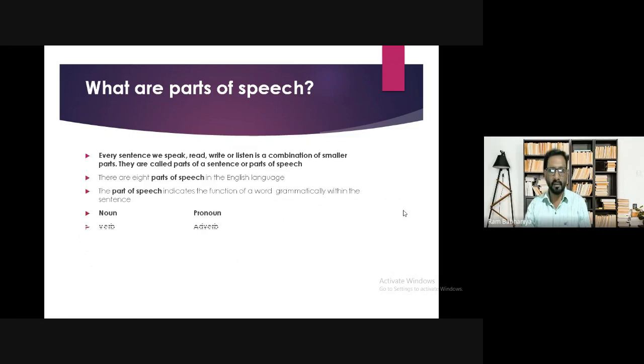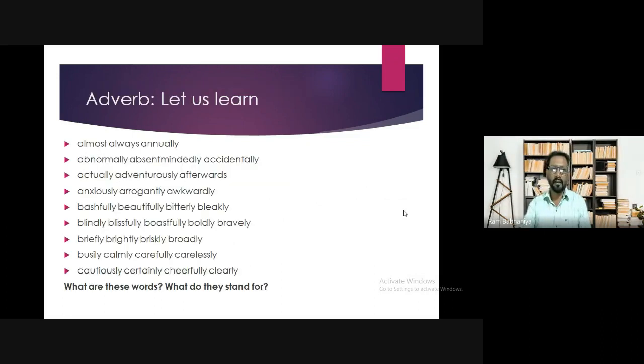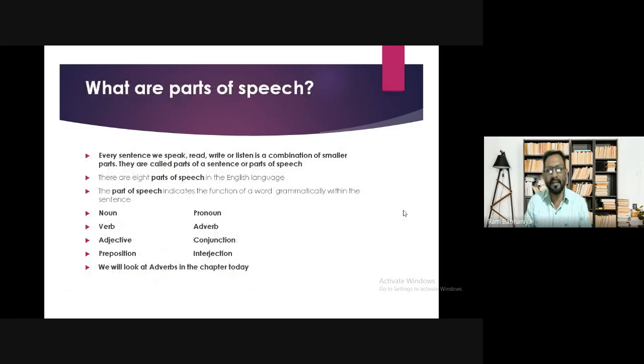So see this on the screen. What are parts of speech? Every sentence we speak, read, write, or listen to is a combination of smaller parts. They are called parts of sentence or parts of speech. There are 8 parts of speech in the English language, and you can see them on the screen. The part of speech indicates the function of a word grammatically within the sentence. A noun, a pronoun, verb, adverb, adjective, conjunction, preposition, interjection.